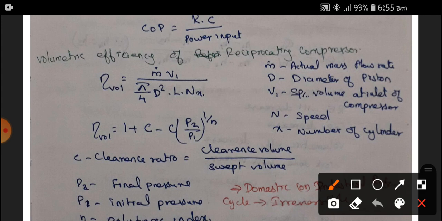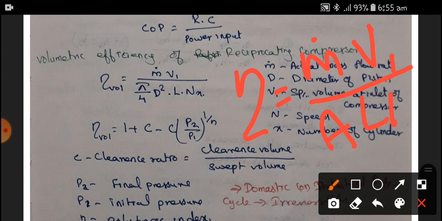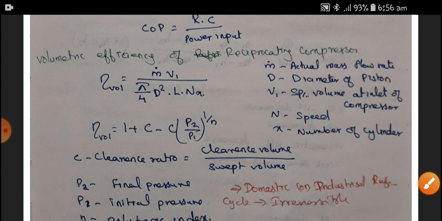This equation can be rewritten as volumetric efficiency equal to m dot times specific volume divided by A L N. Here m dot is the actual mass flow rate, d is the diameter of the piston, v is the specific volume at the inlet of the compressor, N is the speed, and x is the number of cylinders. So N x means the speed times the number of cylinders.